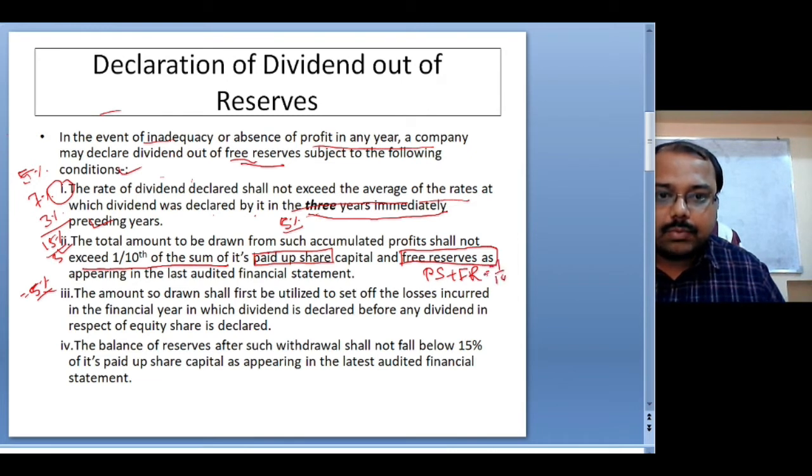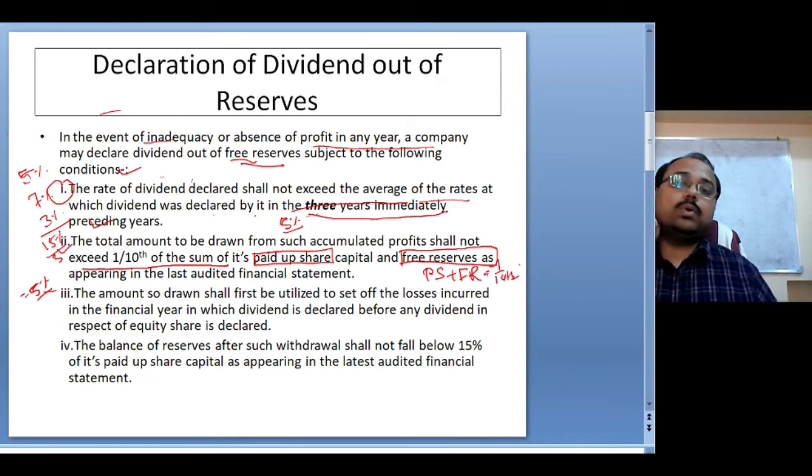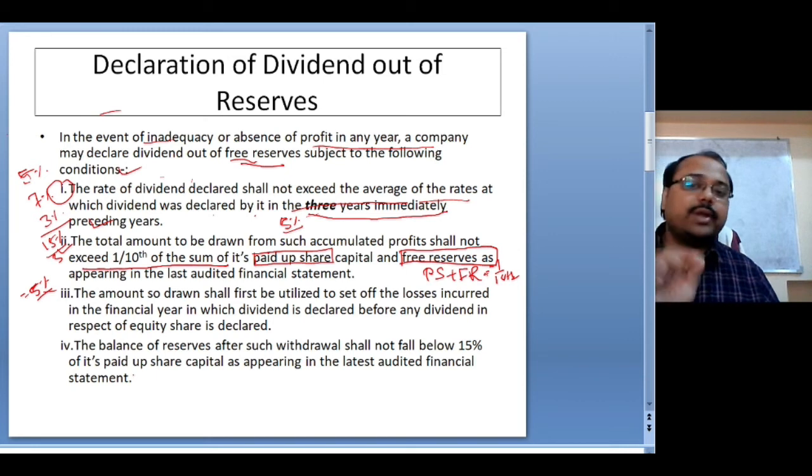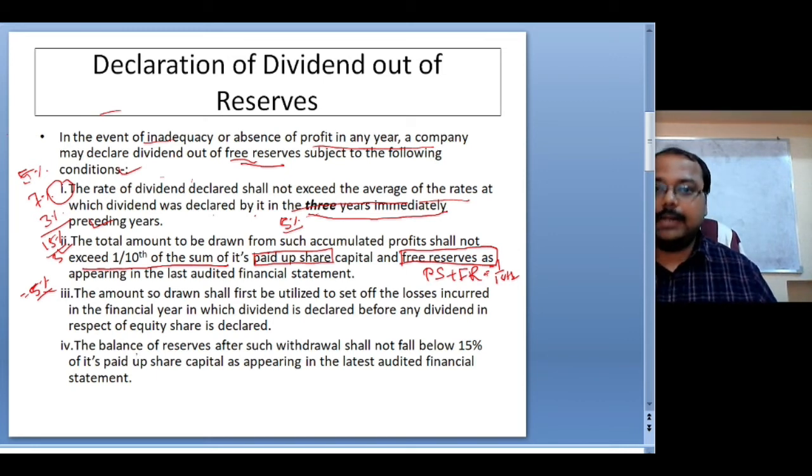The amount you can withdraw from the accumulated profit should be restricted to one tenth of the paid up share capital and free reserves appearing in the last audited financial statement.